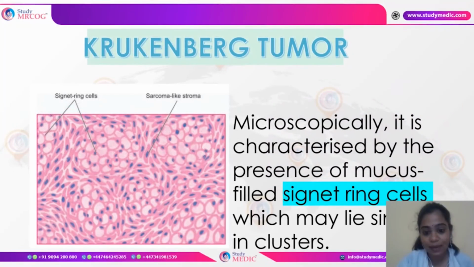Next is the Krukenberg's tumor. The typical feature is the signet ring-like cells, which is nothing but mucus-filled cells, and here, as you can see, the nucleus is pushed towards one end, which gives the appearance of signet ring-like cells. So it gives this appearance. So this is a typical feature of the Krukenberg tumor.